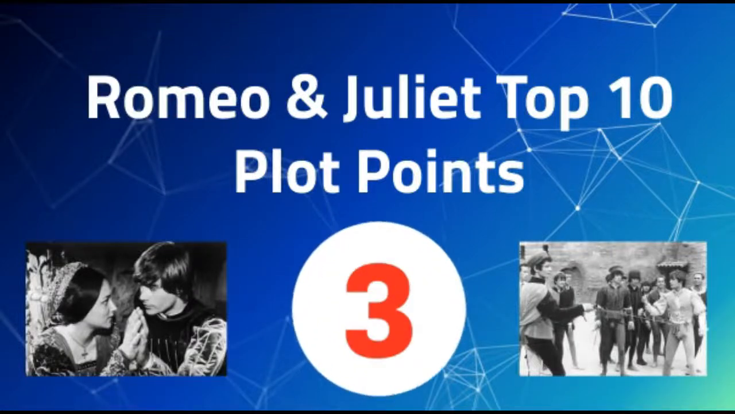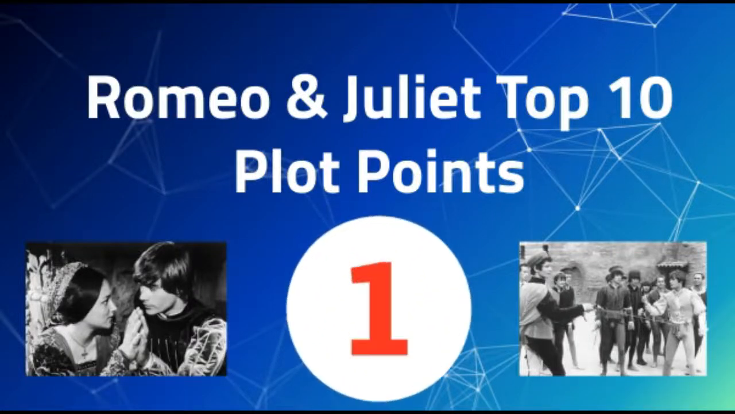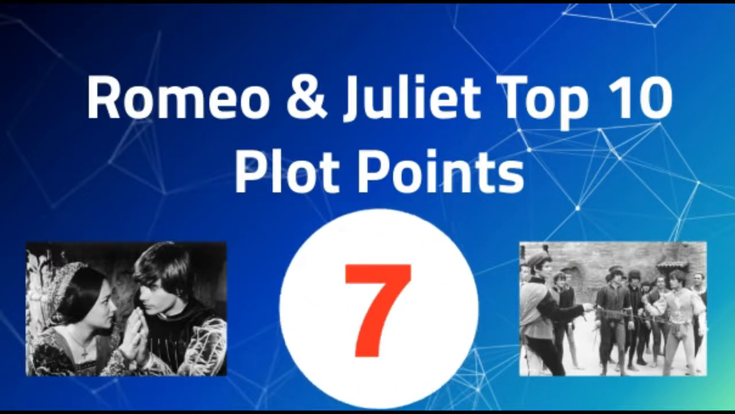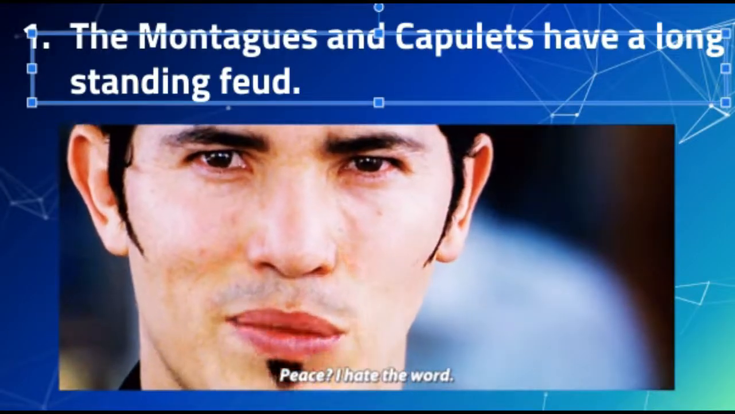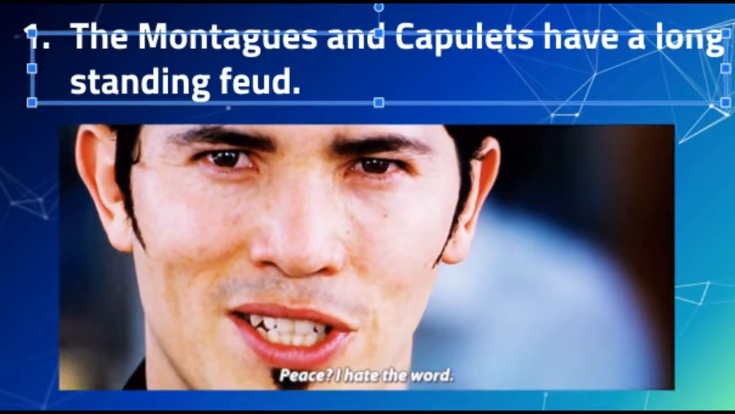Hello, today we're going to be getting into the top 10 plot points in Shakespeare's Romeo and Juliet. Let's get into it. Our first plot point is the Montagues and Capulets have a long-standing feud.